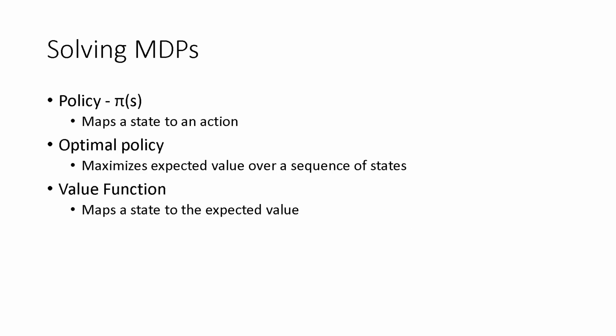To solve an MDP, we want to determine the optimal policy, which will maximize our expected value over a sequence of states, like a path. The expected value is a combination of the probability of reaching the state and a reward based on that state and future states. We're able to solve an MDP by calculating the value function, which maps the state to its expected value. From there, getting the optimal policy is simple. We just take the action that gives us the maximum value or utility.